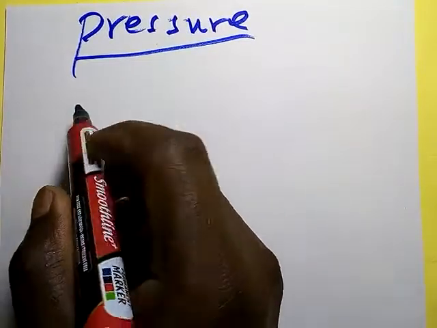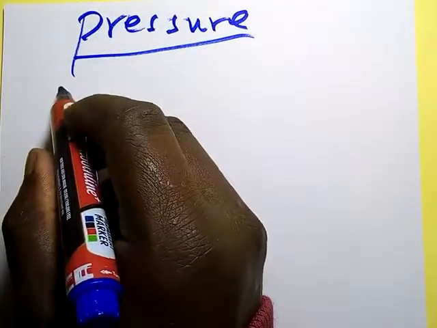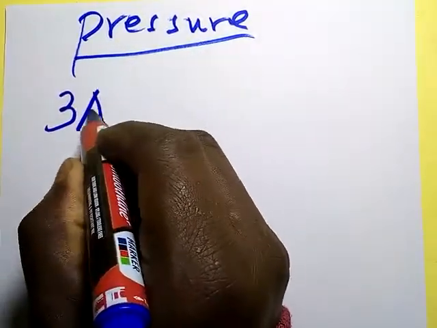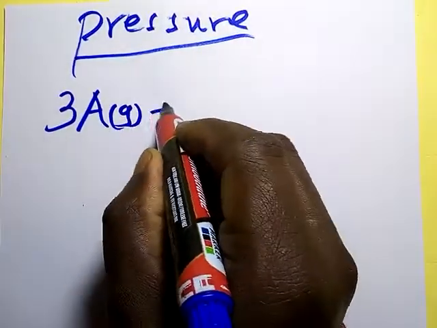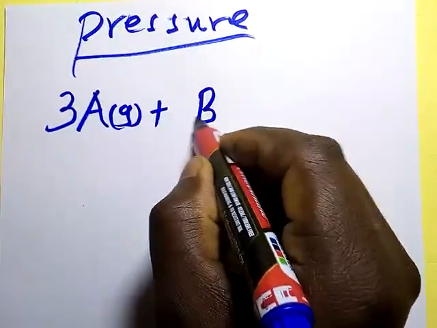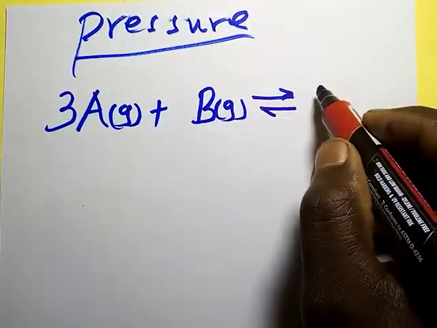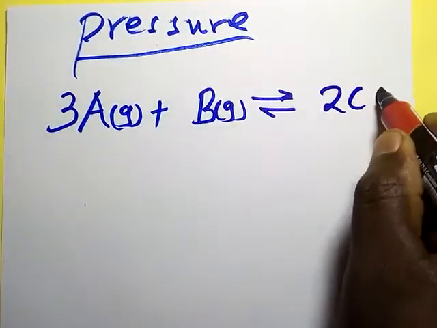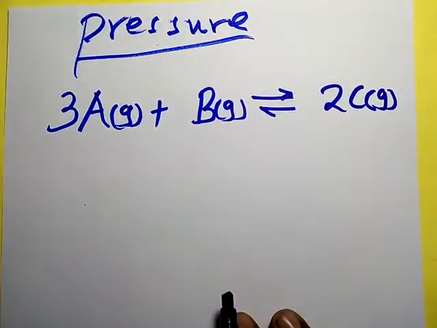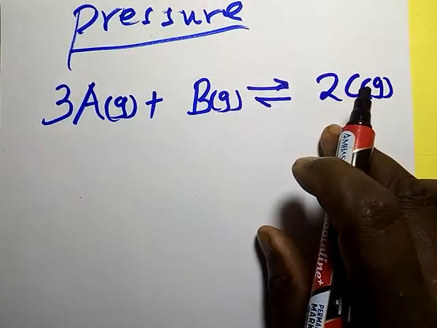Let us consider this general equation. We have 3A, which is a gas, plus B, which is a gas, at equilibrium, forming 2C, which is a gas. This is a system which is at equilibrium.